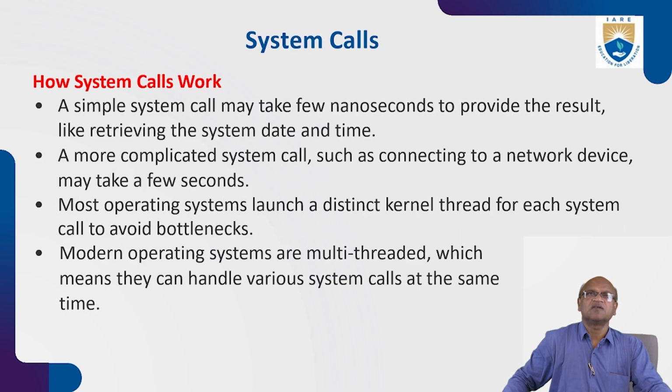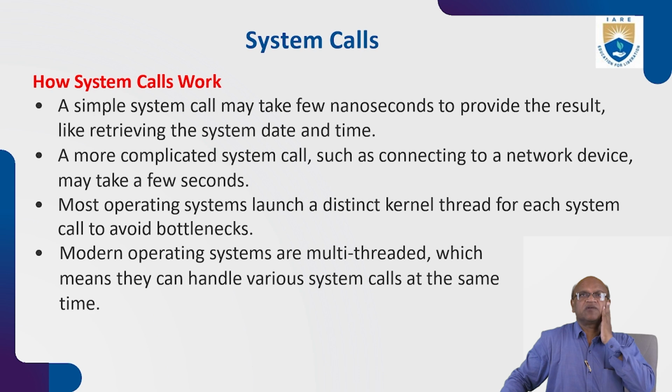A simple system call may take a few nanoseconds to provide the result, like retrieving the system date and time. A more complicated system call, such as connecting to a network, may take a few seconds.